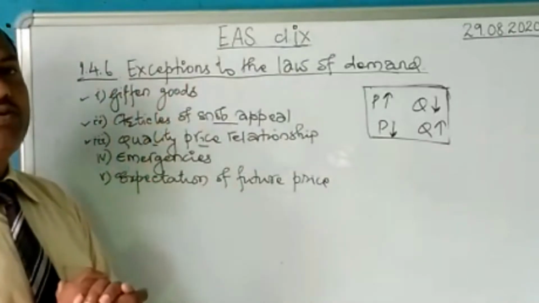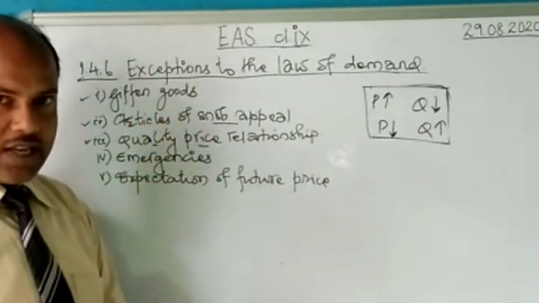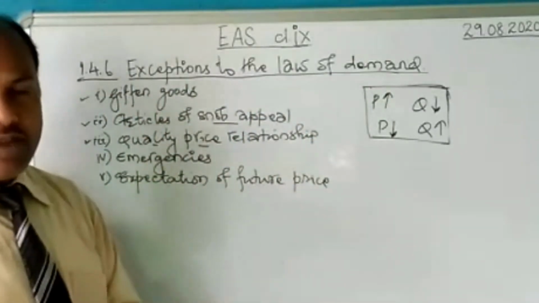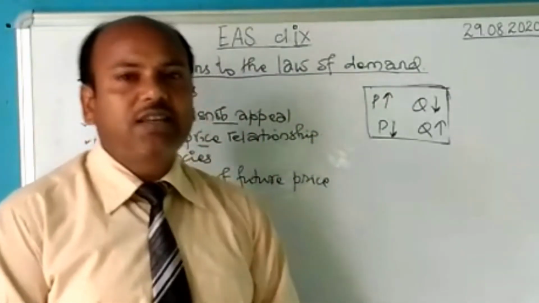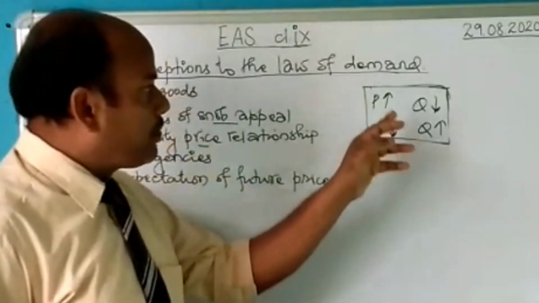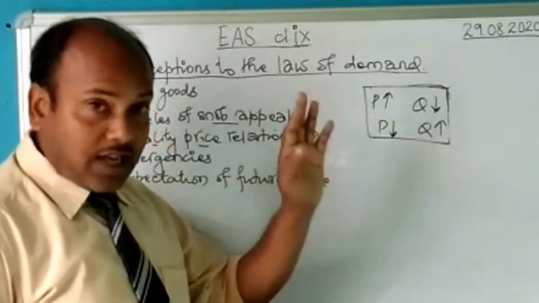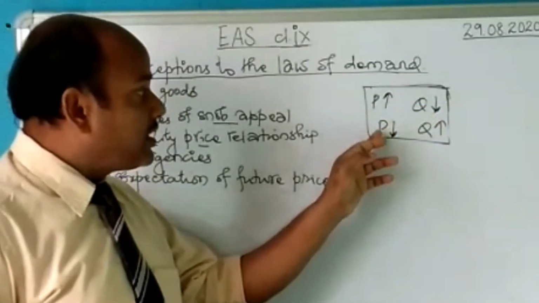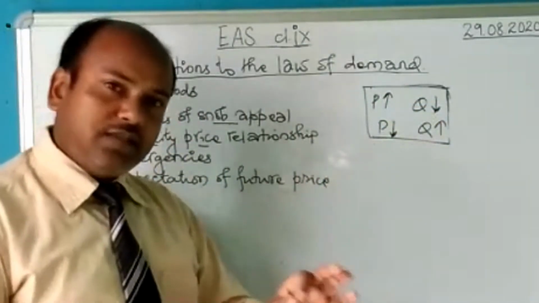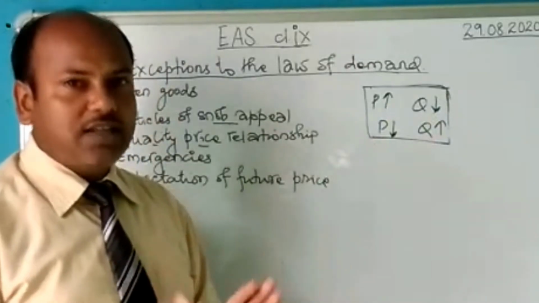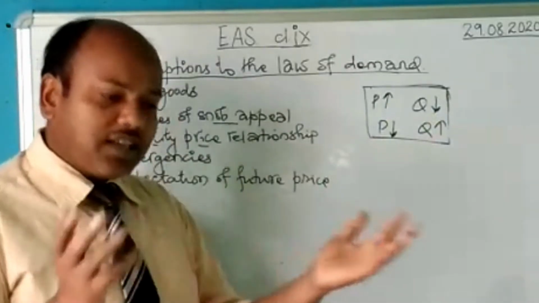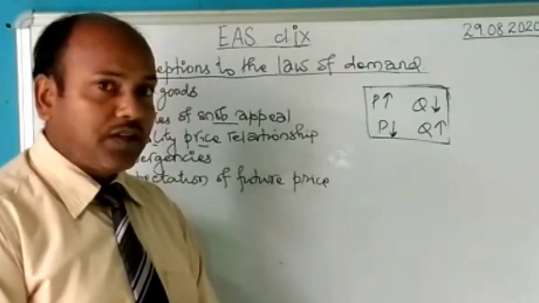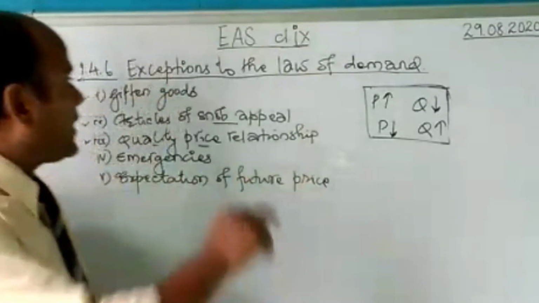Before we move to the exceptions, it is important for us to understand what the law of demand states. We have already covered this topic. It states an inverse relationship between the price and its quantity demanded. That means when the price increases, the demand has to fall, and when the price falls, the demand has to increase. This must be followed whenever we create a demand. And if there are certain situations where this law is not followed, those situations are called exceptions.